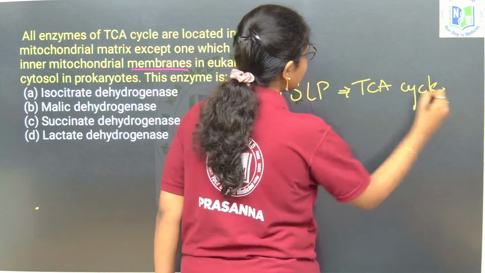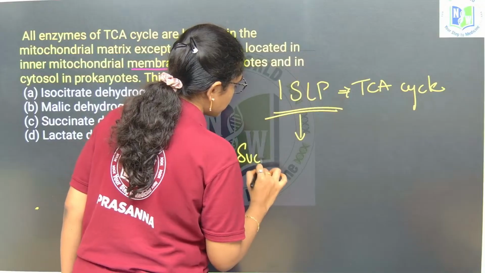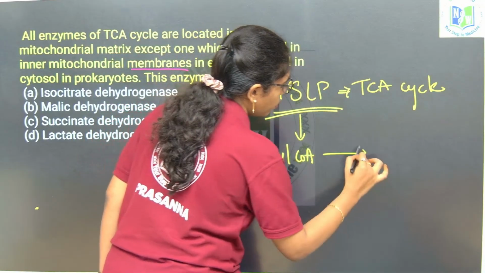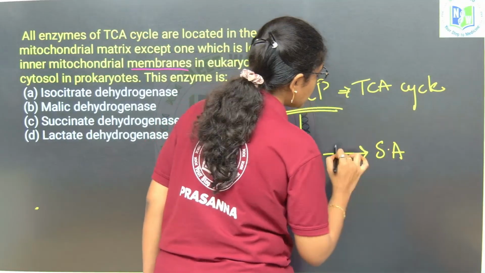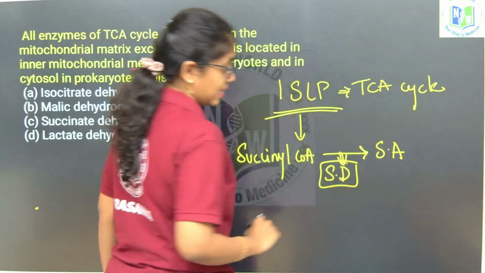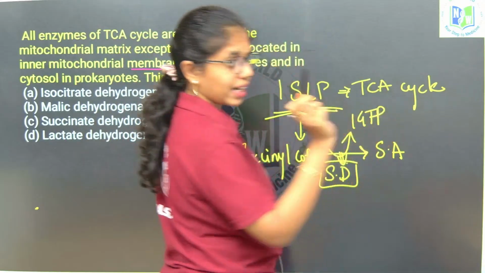So where is this SLP happening? From succinyl coenzyme A to succinic acid. This is catalyzed by what enzyme? Here one molecule of GTP or ATP will be released.